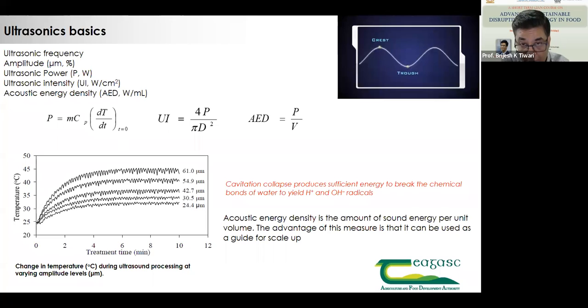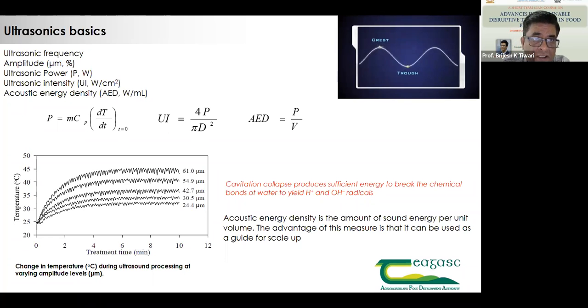Whereas when we have a probe system, the area of the radiating probe, that means the tip of the probe, for example a 19 mm diameter probe, is pi d square by 4. That is just the area equation. Then you can calculate ultrasonic intensity.